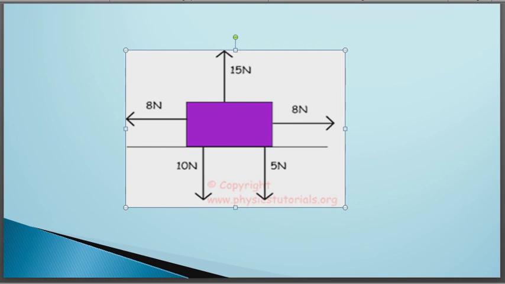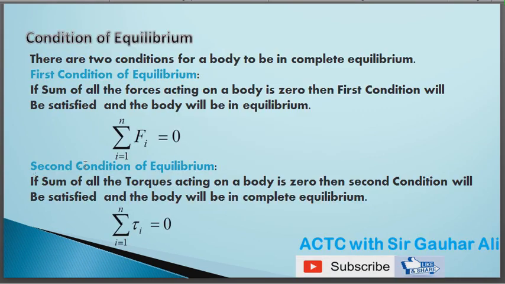Now the second condition of equilibrium. This states that if the sum of all the torques acting on a body is 0, then the second condition will be satisfied and the body will be in complete equilibrium. Mathematically, symbolically, summation torque equals 0. It means the sum of all the torques acting on the body will be 0.